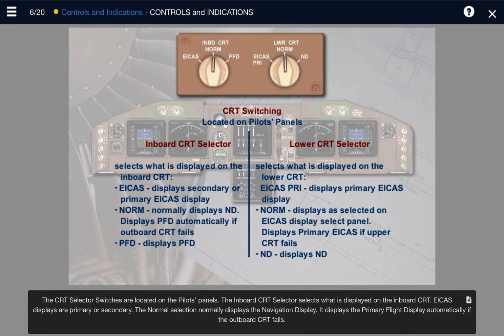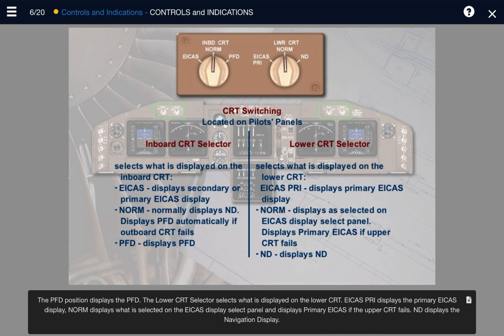The CRT selector switches are located on the pilot's panels. The inboard CRT selector selects what is displayed on the inboard CRT. ICAS displays are primary or secondary. The normal selection normally displays the navigation display. It displays the primary flight display automatically if the outboard CRT fails. The PFD position displays the PFD.